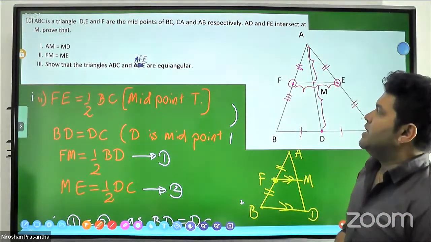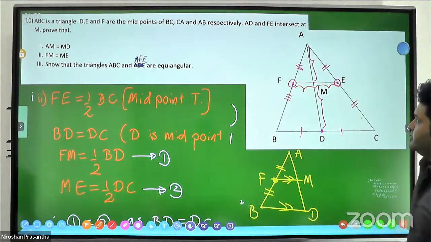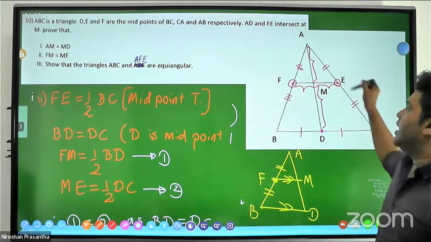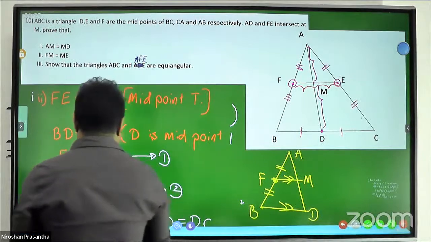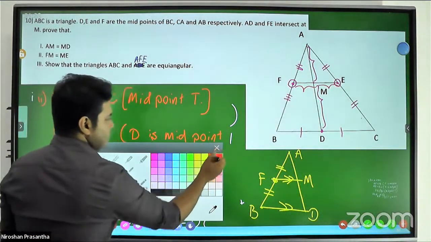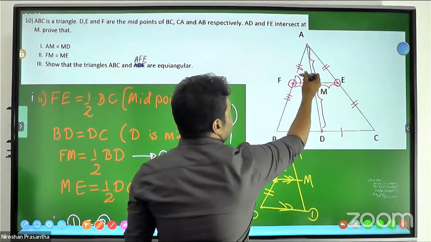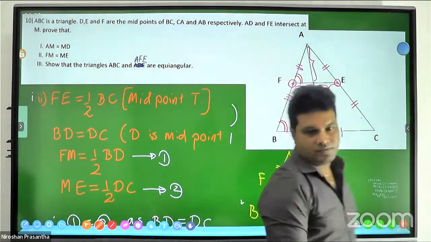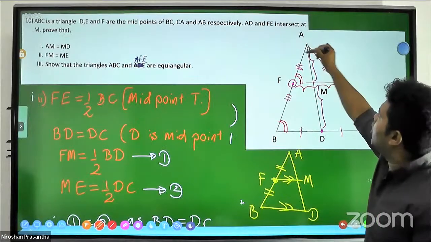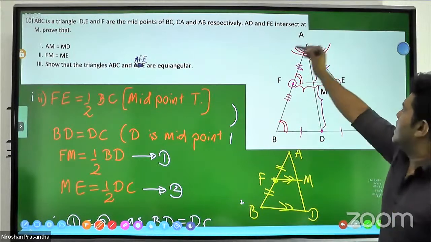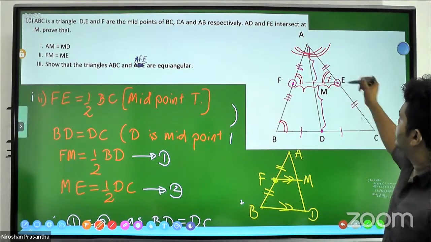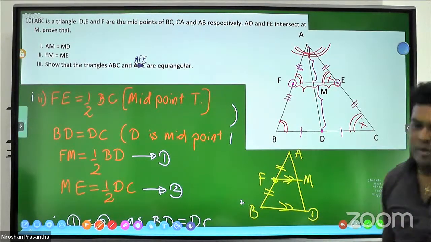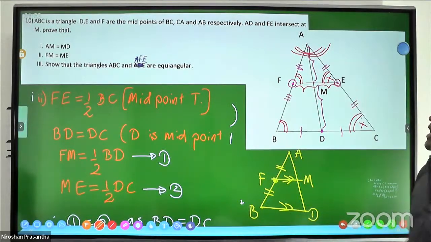Show that the triangles ABC and AFE are equiangular. We can tell it, why? We can mention that this angle is equal to this angle. What's the reason? Corresponding angles. And this angle is common for AFE and ABC. And also corresponding angles. Therefore, these two are equiangular triangles.